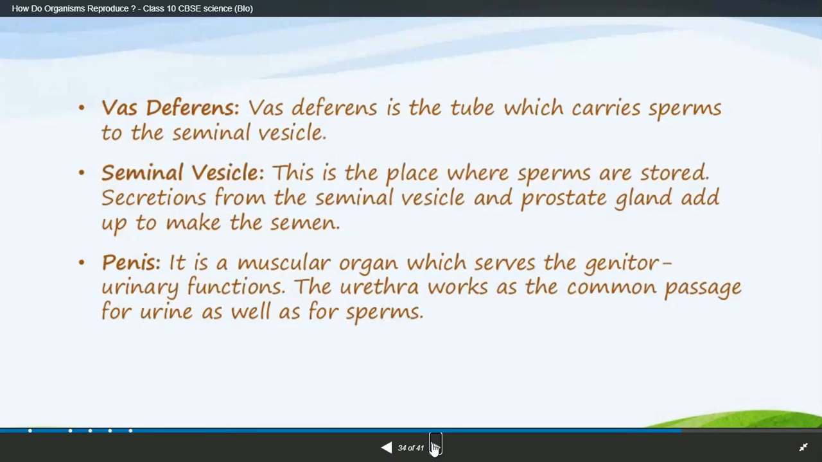Vas deferens. The vas deferens is a tube which is a carrier of sperms to the seminal vesicle. Seminal vesicle. This is a place where sperms are stored. The secretions of the seminal vesicle and prostate gland add up to the semen. Penis. It is a muscular organ which serves reproductive and urinary functions. The urethra works as a common passage for the urine as well as the sperms.